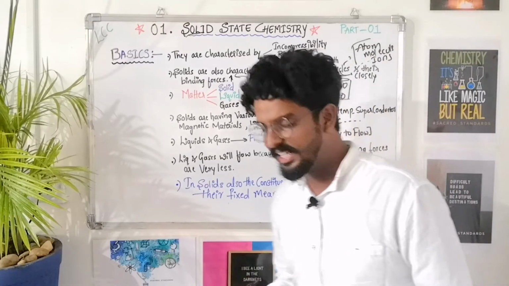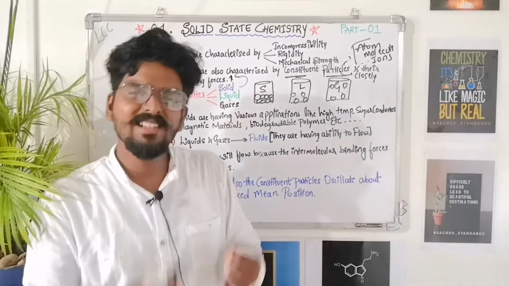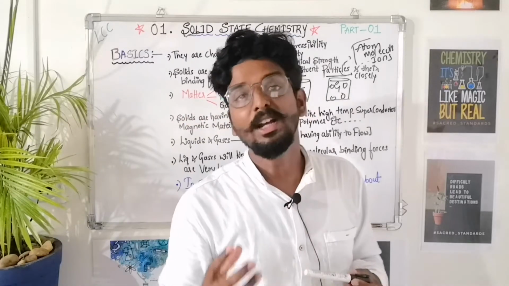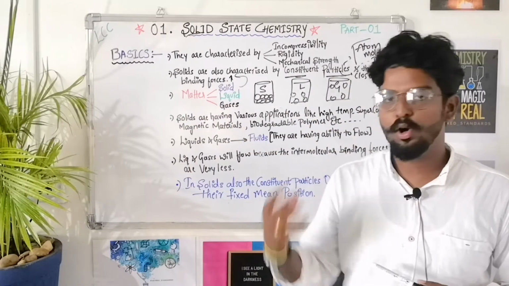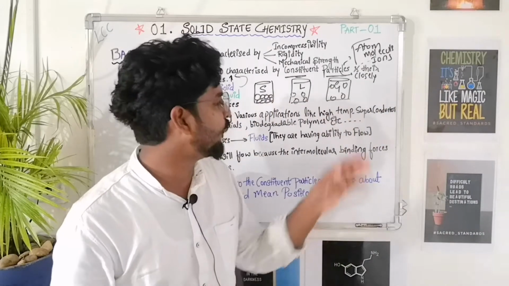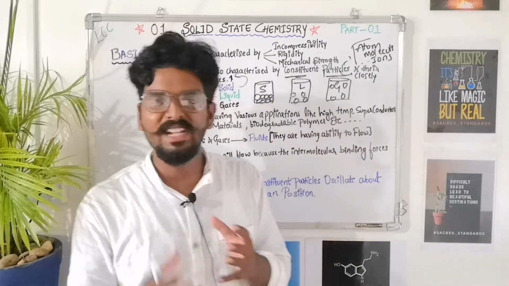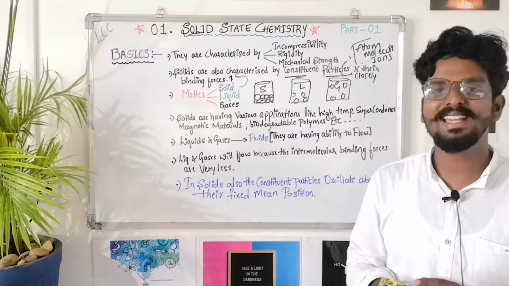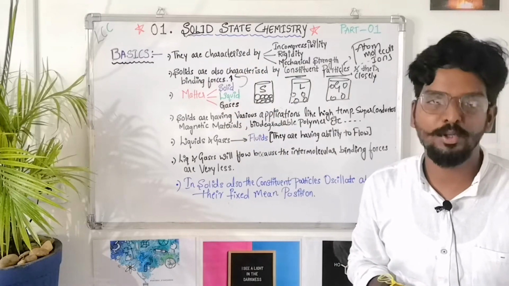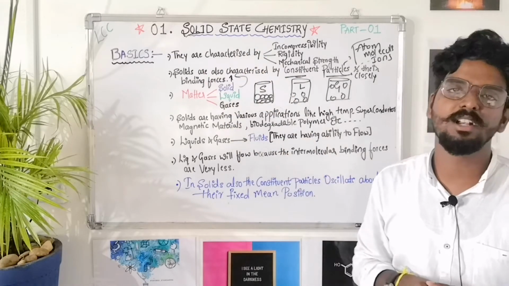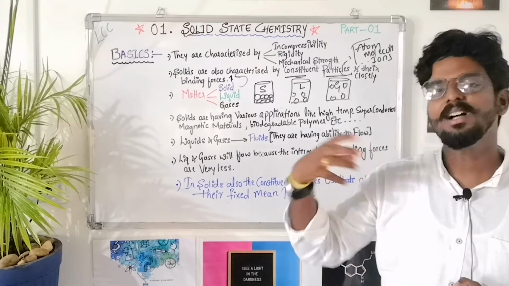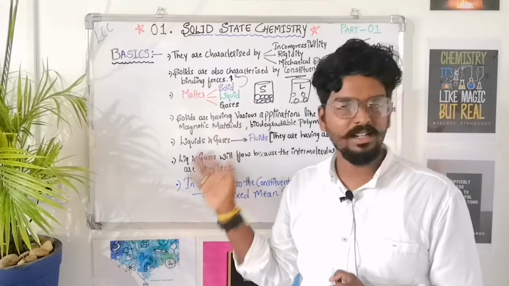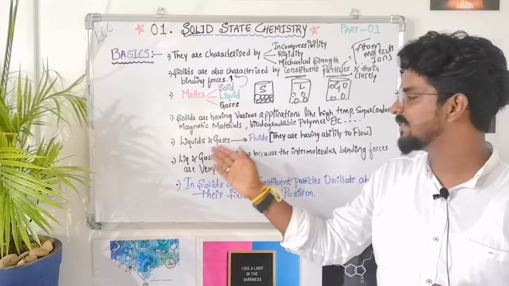Why should we study solid state chemistry? Solids have various applications. Solids are used in many places, like in the production of high temperature superconductors, or magnetic materials, or very important biodegradable polymers. In all those cases solids play the key role in producing them. So we should learn solid state chemistry in order to learn the nature of all kinds of solids, whatever they may be.